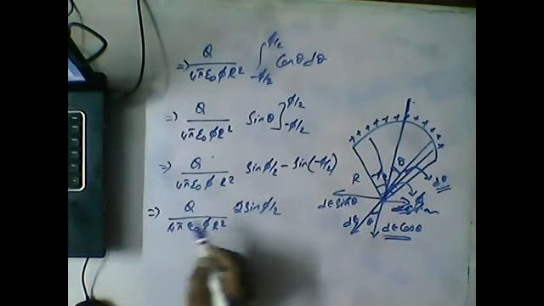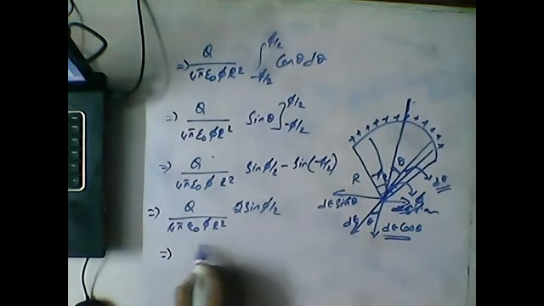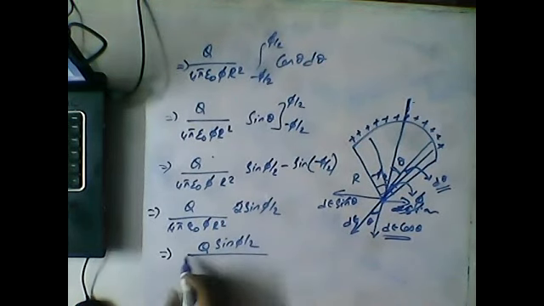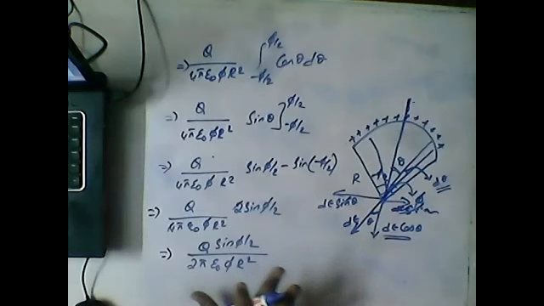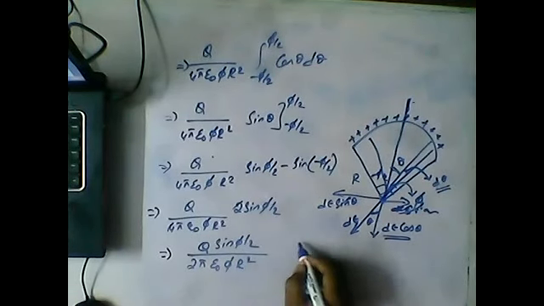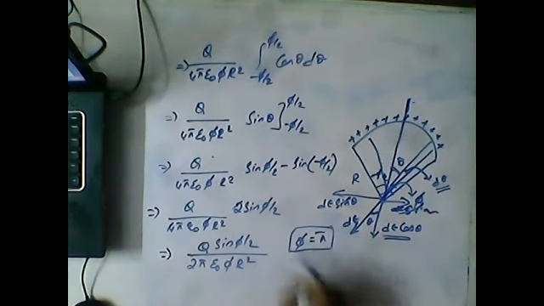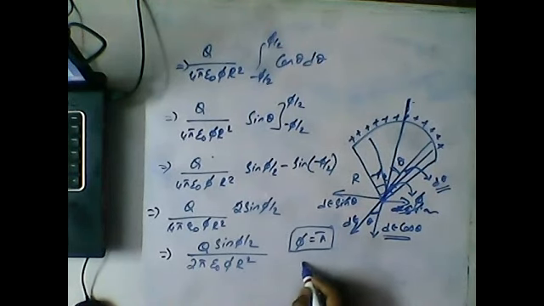So these two can get cancelled, and what we are left with is the value q sine pi by 2 by 2 pi epsilon pi r square. So this is our final answer. Okay. So if, for example, this pi is equal to pi, I mean 180 degrees, then we will get the formula.